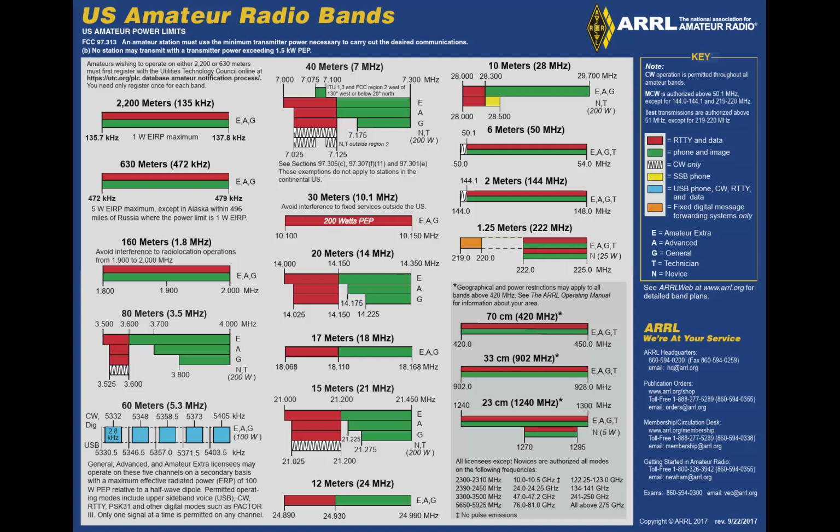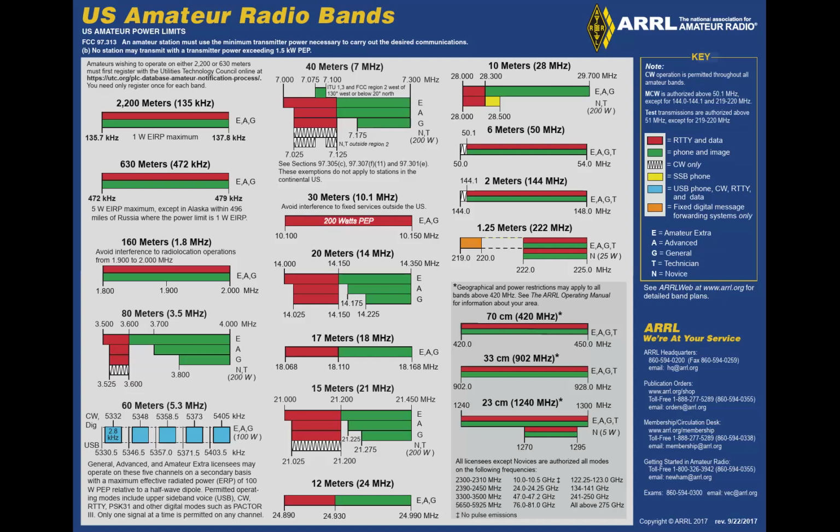If you look on 80, 40, 20, and 15 meters, there are sections that are not allowed to general class. On each of those bands, the lower end of the band, towards the lower frequencies, are reserved for extra class operators. Say for example on 80 meters, the band starts from 3.5 megahertz and goes to 4.0 megahertz. From 3.5 to 3.25, that small slice is reserved only for extra class operators, and that's the data portion of